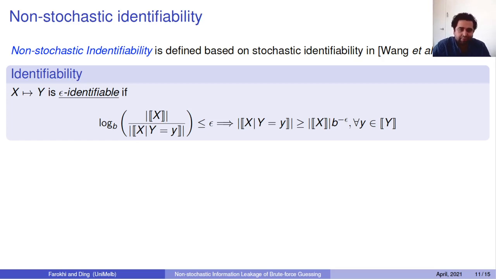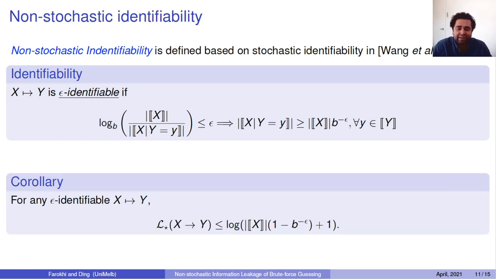So if we were able to meet that, we can show that this is possible to be achieved by quantizing x. If you were to quantize x to construct y, then you can achieve this, and you have this epsilon identifiability. Another way of writing epsilon identifiability is, of course, this way. And the interesting thing is that if I have epsilon identifiability, the maximum information leakage is upper bounded by this.